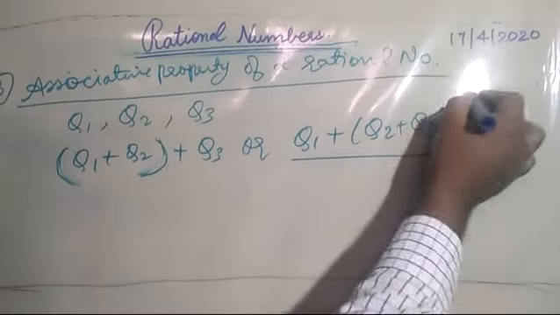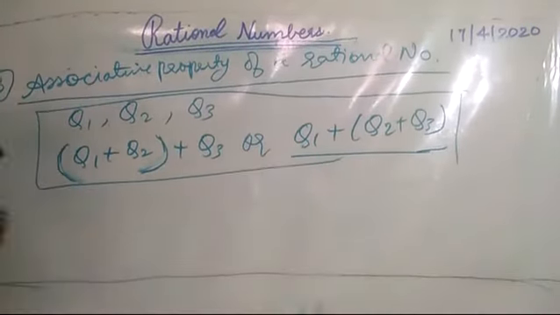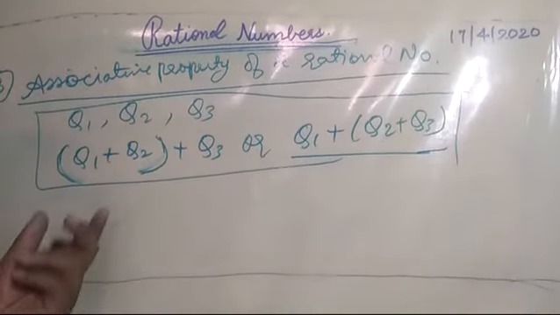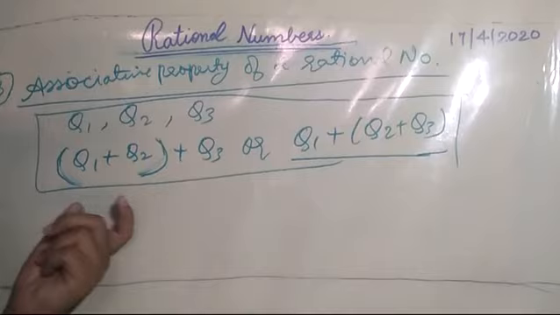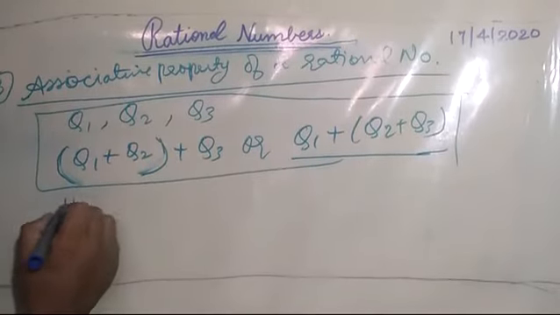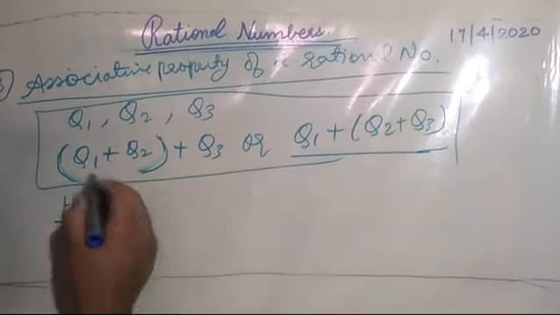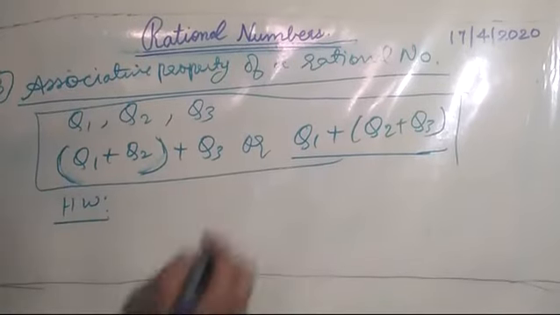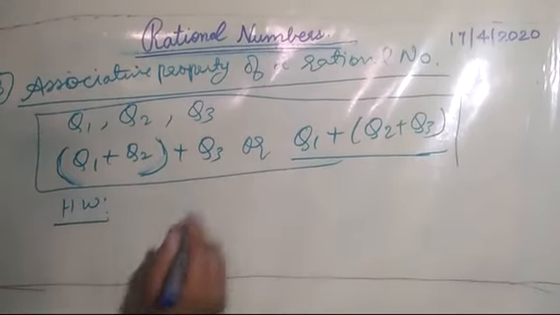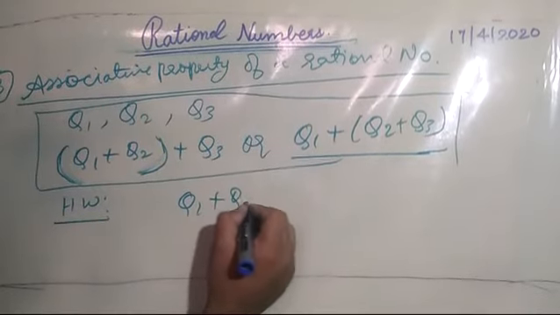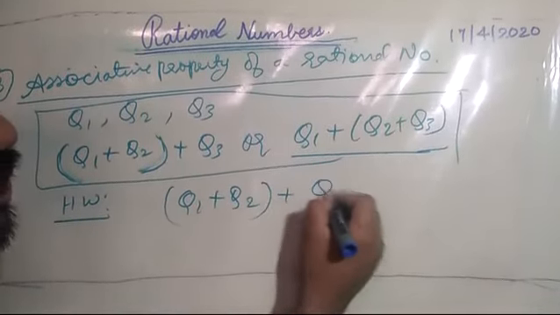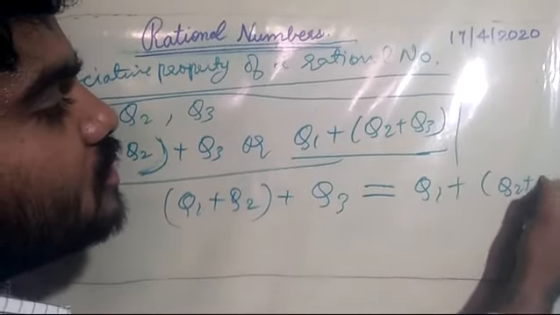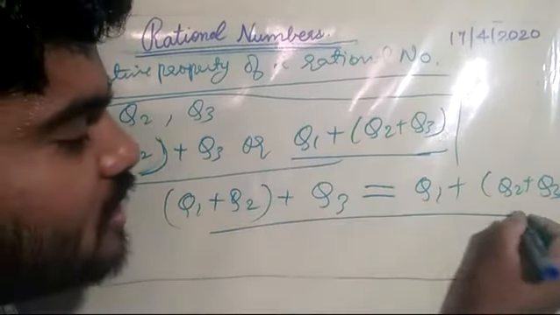So this type of addition is called the associative property of addition for rational numbers. Now you can take an example of any number at home and try. This is your homework: take any two or three rational numbers of different values and check whether (q1 + q2) + q3 is equal to q1 + (q2 + q3). Check whether this is possible.